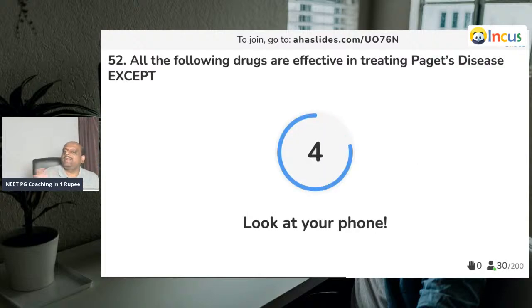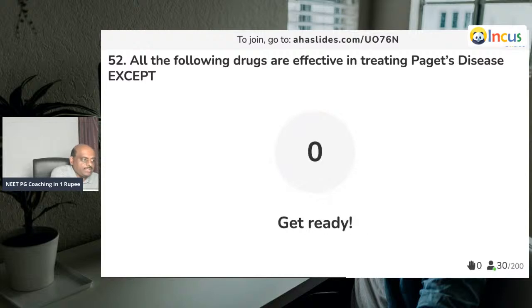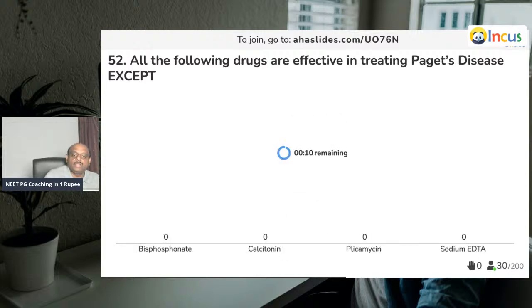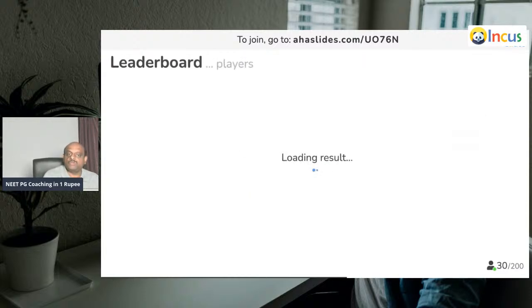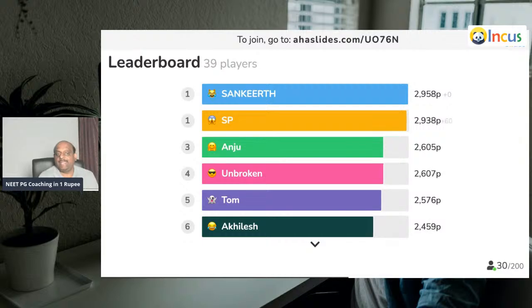Now, question number 52. These are all effective in treating Paget's. In Paget's disease treatment, we use all these things except. Paget's is one favorite topic, right? So bisphosphonates, calcitonin, plicamycin, all of them are used, but not sodium EDTA.